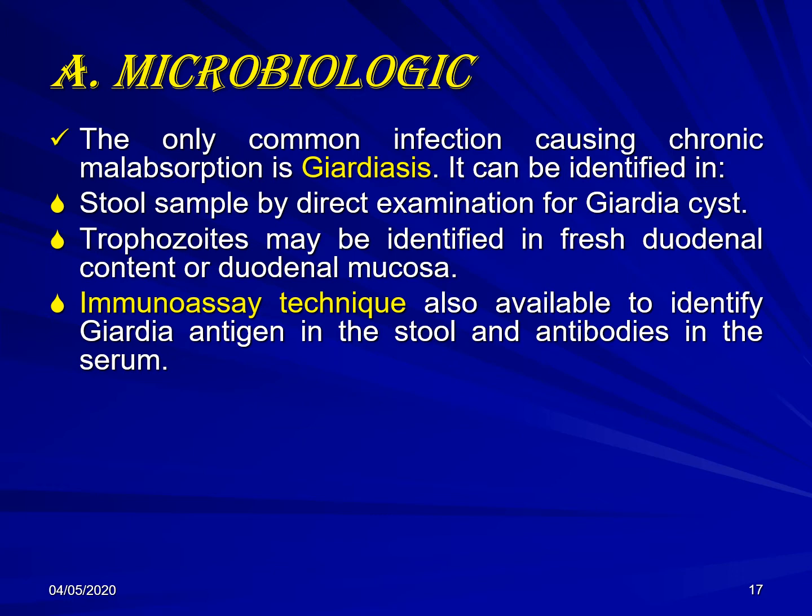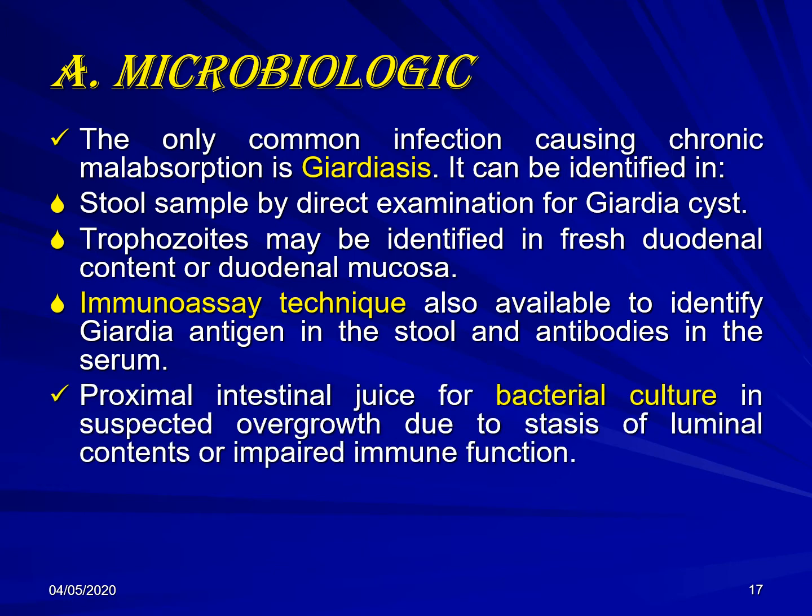Sometimes we need to take a fluid from the duodenum and also a biopsy to identify the Giardia. Immunoassay, this is by the stool for the antigen and the blood for the antibody.